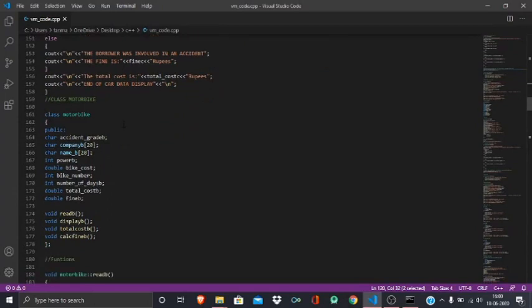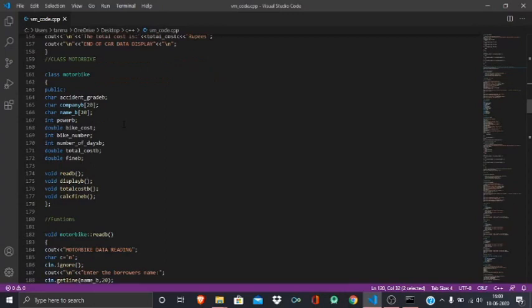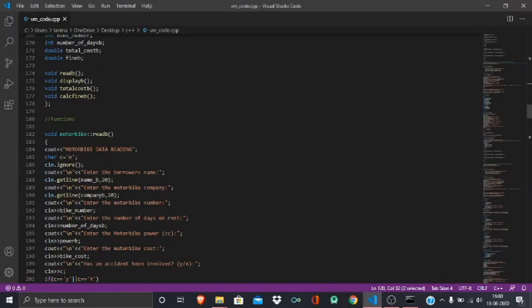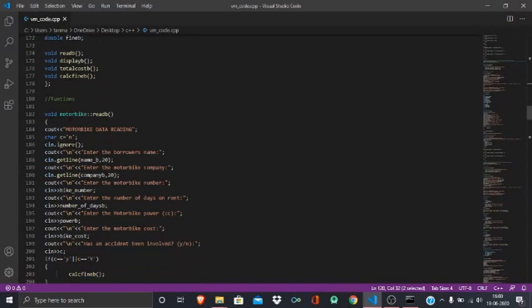Now let's proceed to the motorbike class. It is also a public class, and all variables are the same for storing the accident grade, company of the bike, name of the borrower, power of the bike, etc, etc. Same, the function readB of motorbike class is called with the help of scope resolution operator.